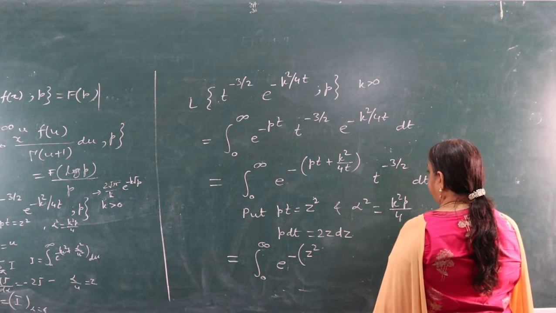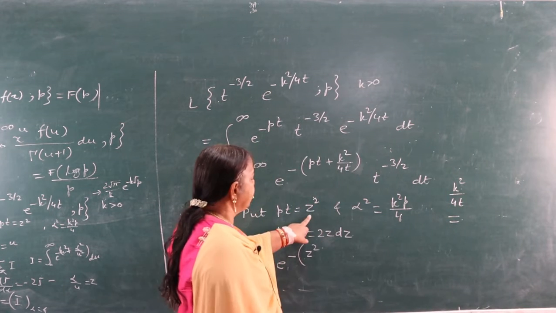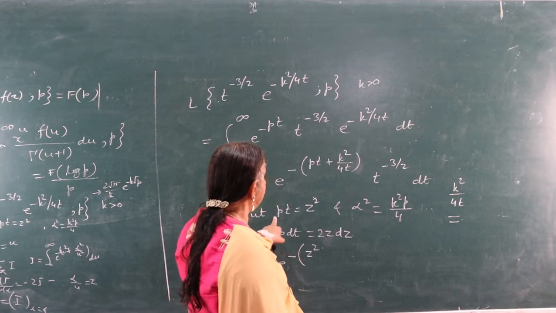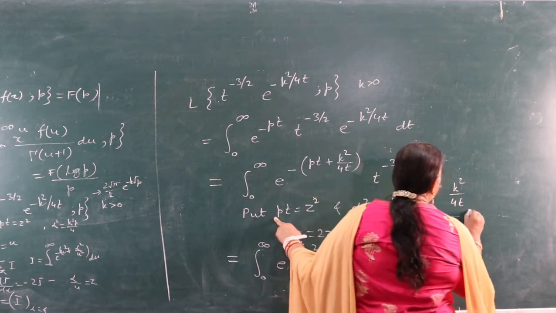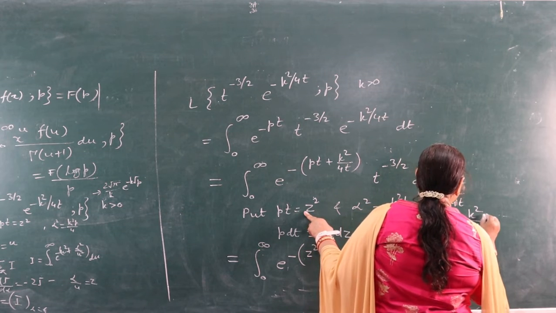This will be equal to, as we have put pt is equal to z square, so 1 upon t will be equal to p by z square. So this will be k square by 4 p by z square.